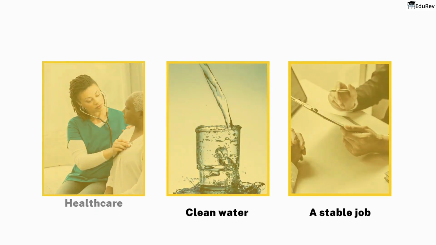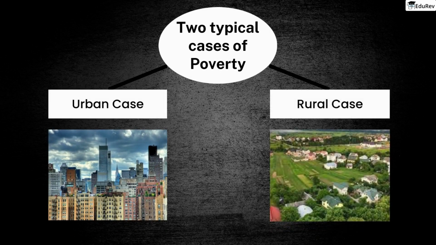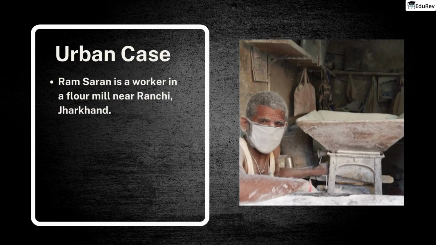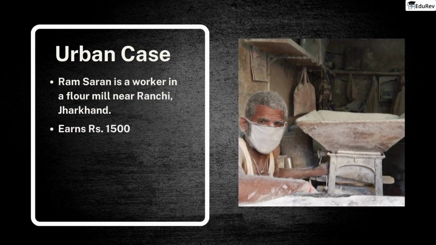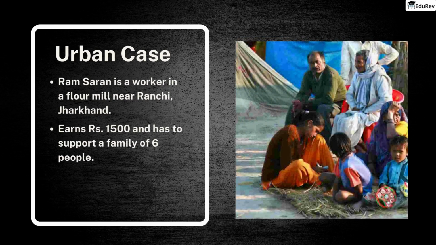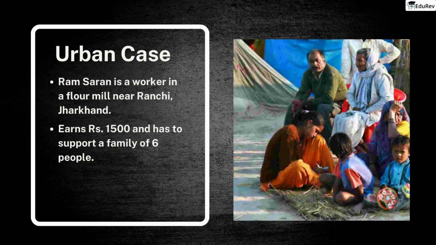To make it more clear, let us examine the two typical cases of poverty. Urban case and the rural case. Let's first discuss the urban case. Ram Saran is a worker in a flour mill, near Ranchi, Jharkhand. He earns around 1,500 rupees and has to support a family of 6 people, including his elderly parents.